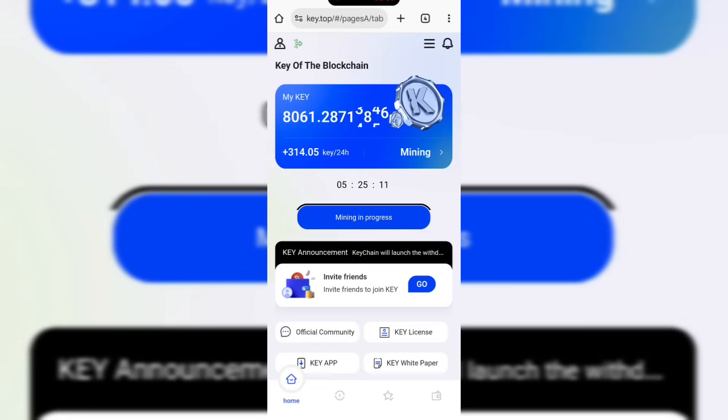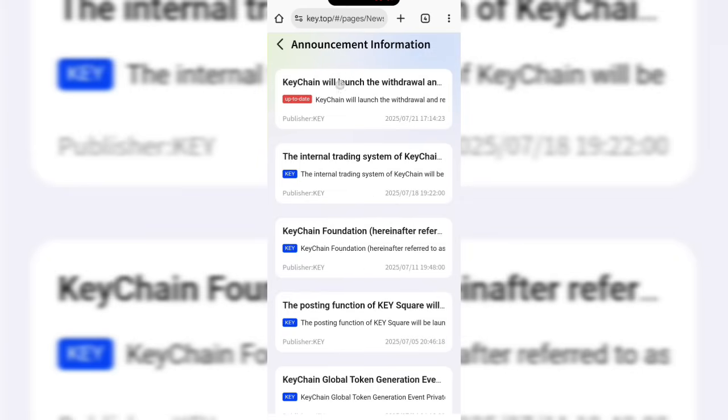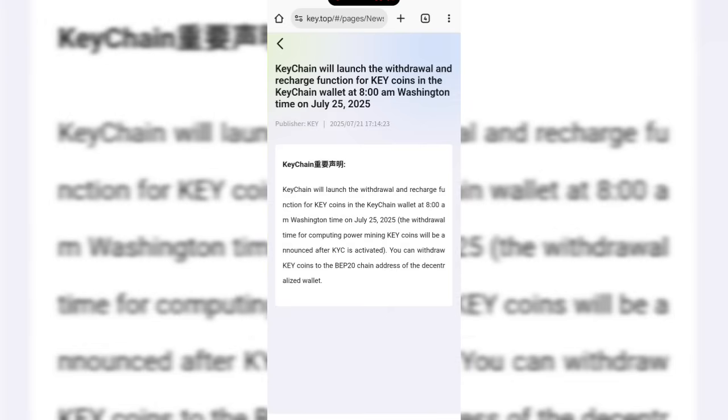But Key mining recently passed information in regard to their withdrawing or their exchange. We can see the announcement here. Keychain will launch the withdrawal and recharge function for Key coins in the Keychain wallet at 8 a.m. Washington time on July 25, which means it is tomorrow we are talking about.